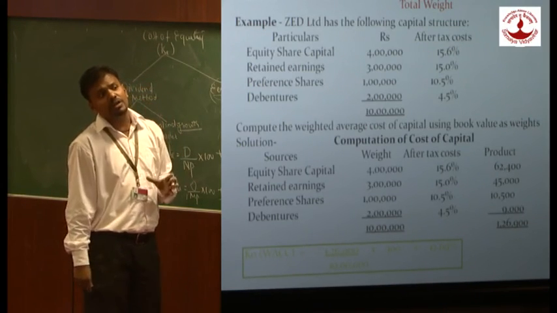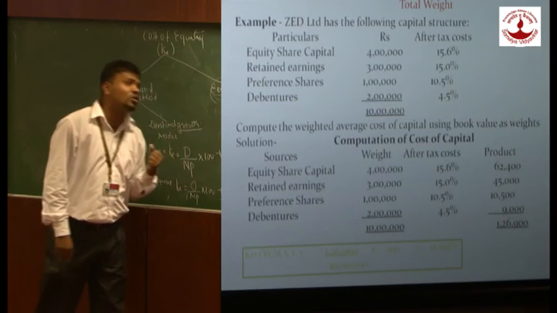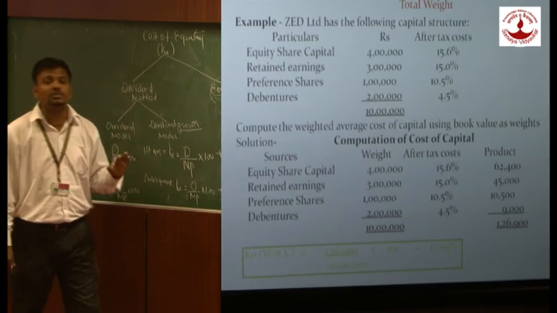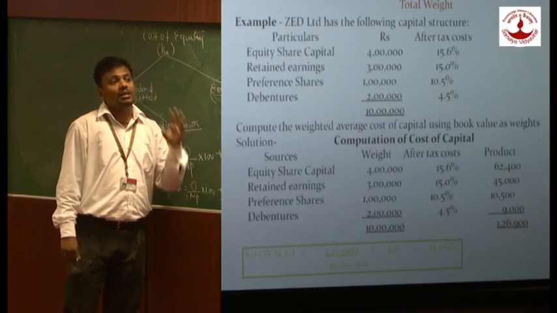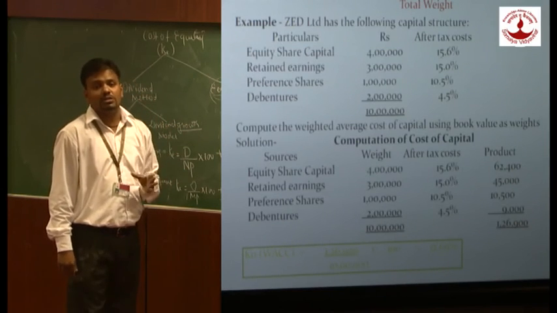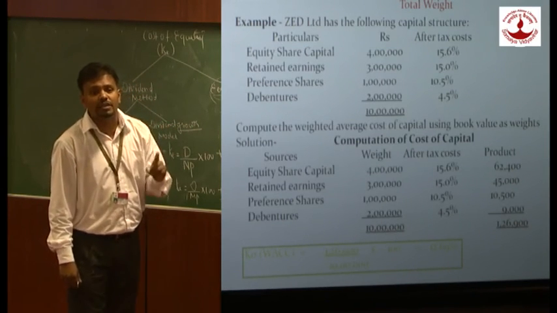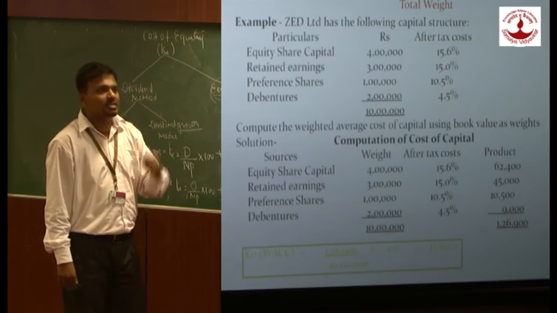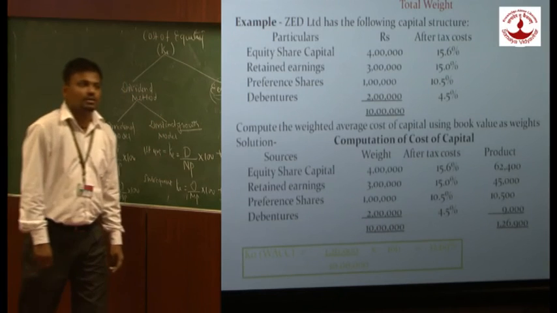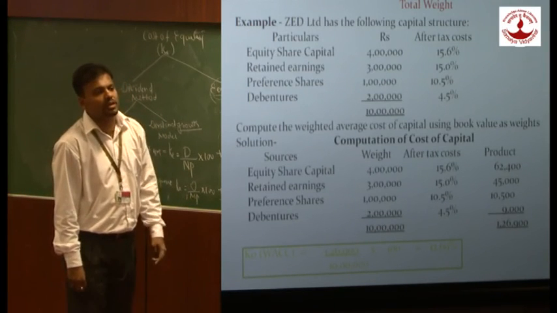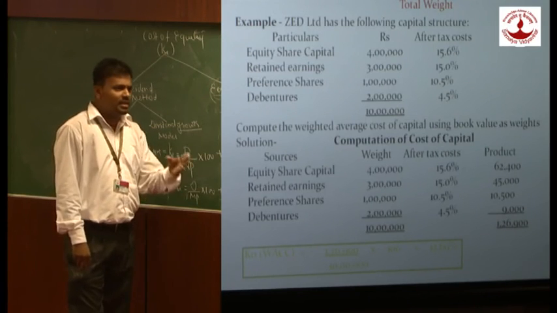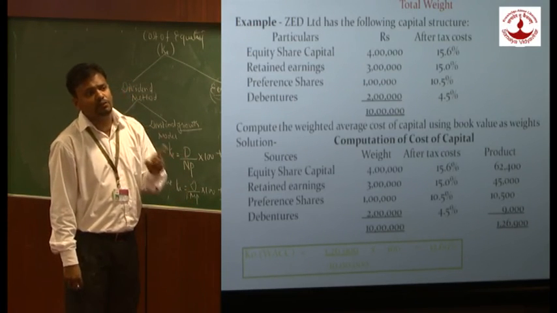But while calculating WACC, the overall cost of capital is also called WACC. It is also called the composite cost of capital. Now while calculating composite cost of capital, you are supposed to calculate all the costs, and always remember, all the costs after tax. Now let's see the short example, that is sources, weight, after tax and product. As we know, all the 4 sources are already given with weights of 4 lakhs, 3 lakhs, 1 lakh and 2 lakhs. And let's see the after tax, 4 lakh into 15.56.